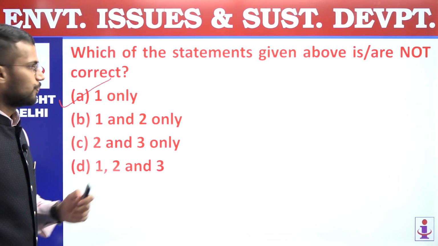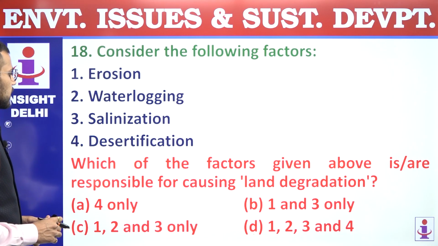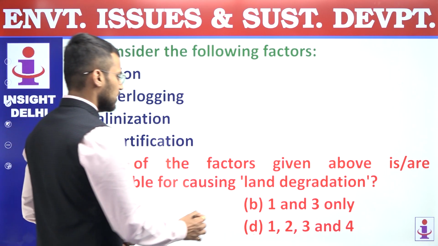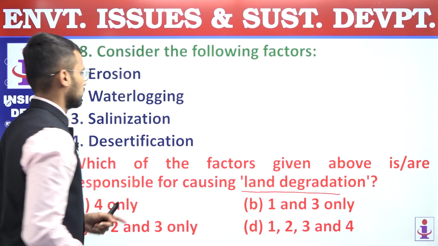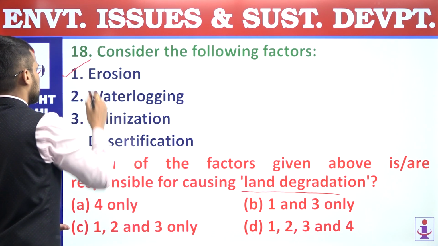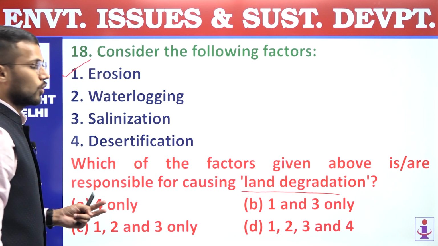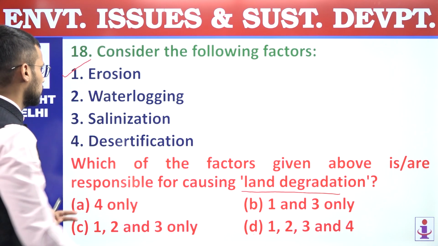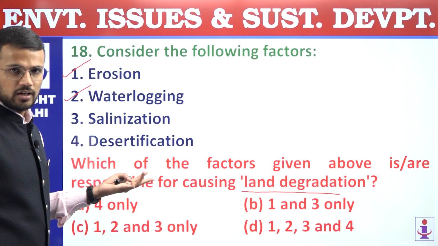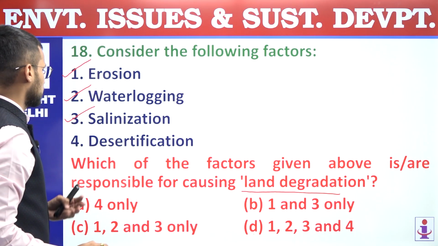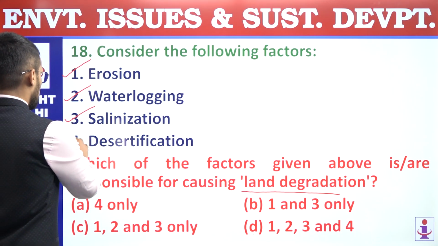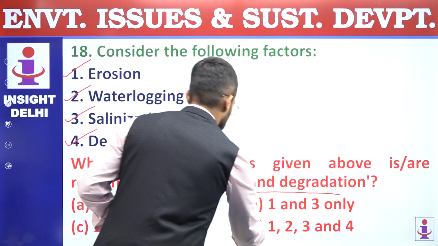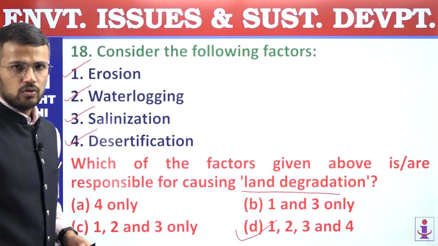17th, answer is A. 18th, consider the following factors. Which of the factors given above are responsible for causing land degradation? First factor, erosion, right? So erosion leads to land degradation. The first statement is correct. Second, waterlogging, yes, it also leads to accumulation of salts in land that further leads to land degradation. Salinization again leads to land degradation, and desertification is also a reason for land degradation. So all these 4 factors lead to land degradation, and that's why the answer of this question is D, 1, 2, 3 and 4.